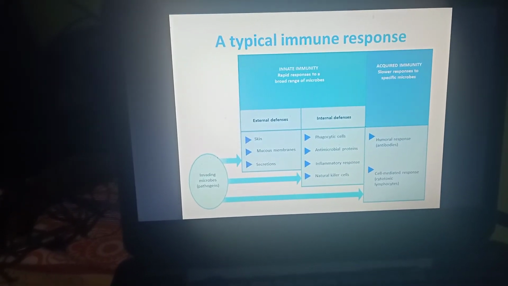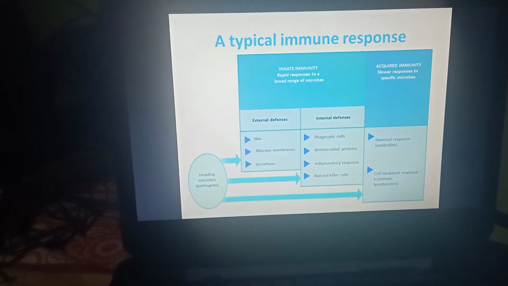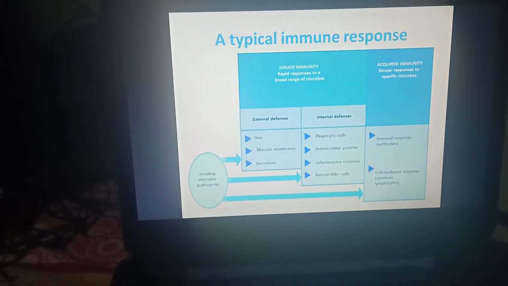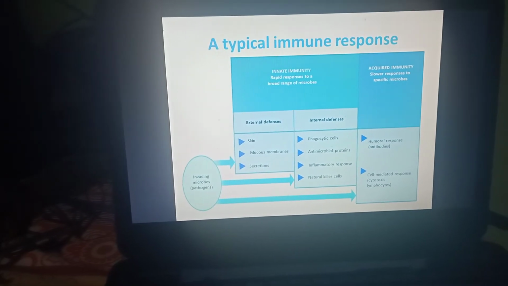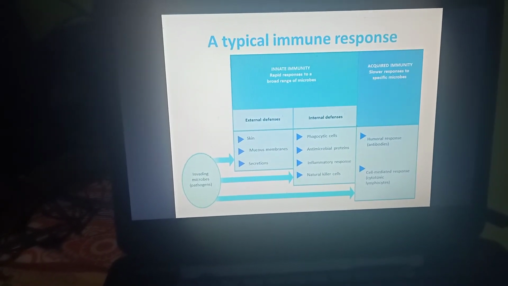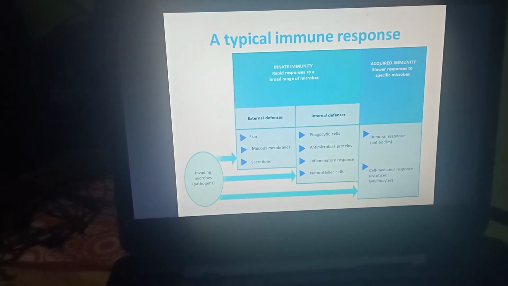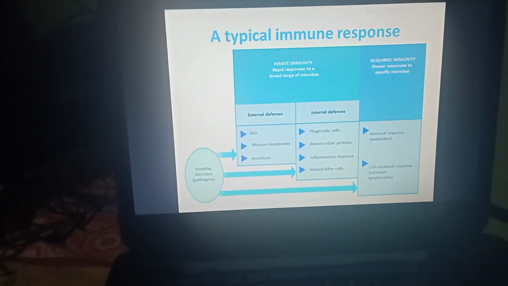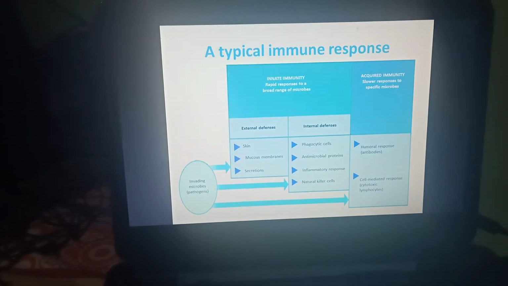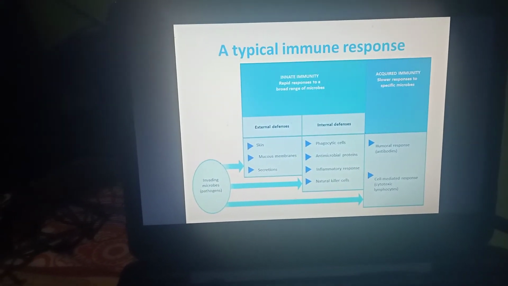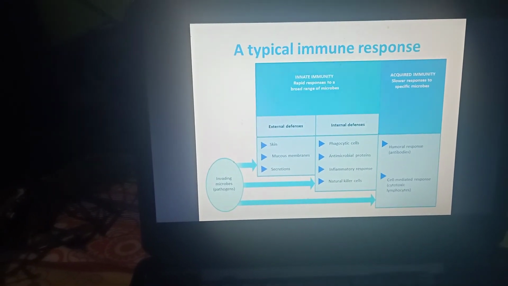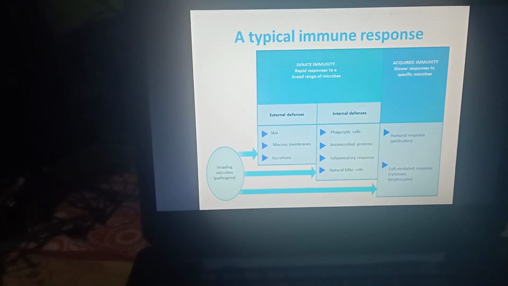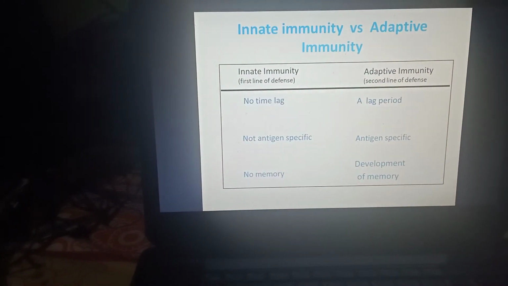Innate immunity has external defenses such as skin, mucous membrane, secretion, and internal defenses such as phagocytic cells, antimicrobial cells, etc. Acquired immunity shows two types of responses, that is humoral and cell-mediated responses. Humoral responses are shown by antibodies, and cell-mediated responses are shown by T cells such as Th, that is T helper cell, and Tc, cytotoxic cell.